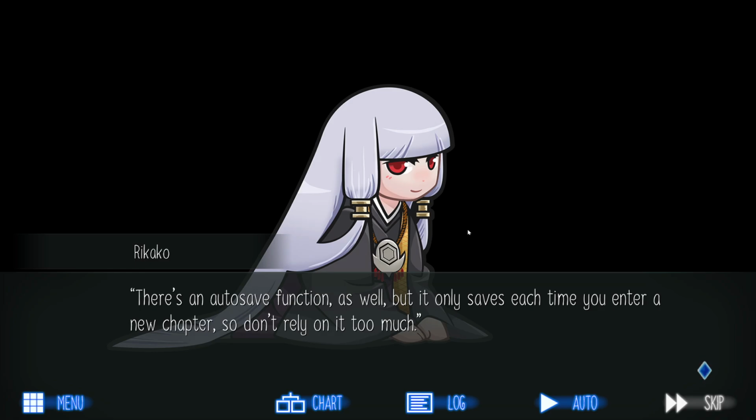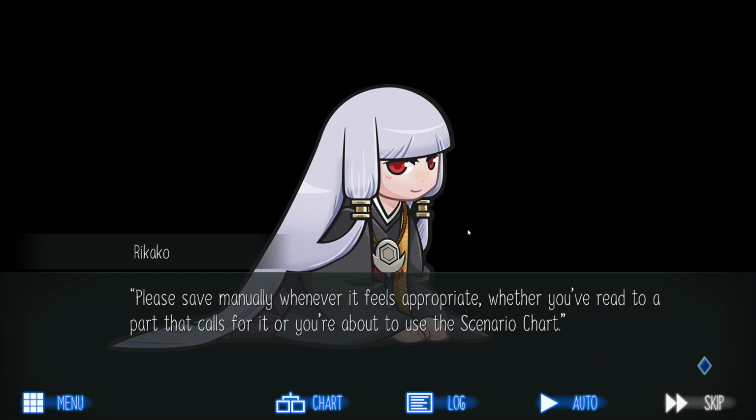There's an autosave function as well, but it only saves each time you enter a new chapter, so don't rely on it too much. Please save manually whenever it feels appropriate, whether you've read to a part that calls for it or you're about to use the scenario chart.